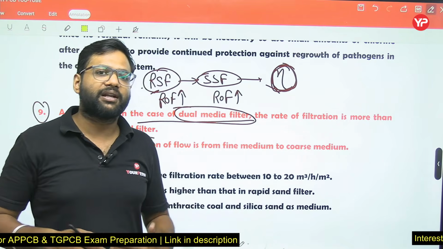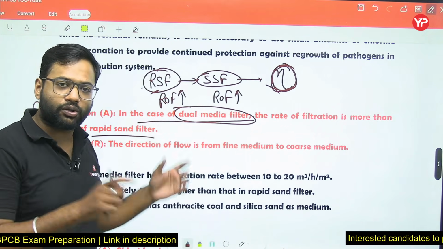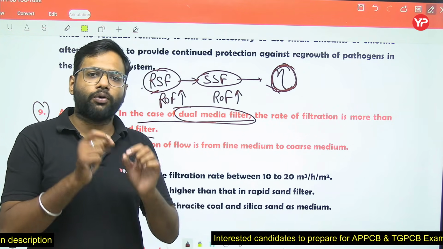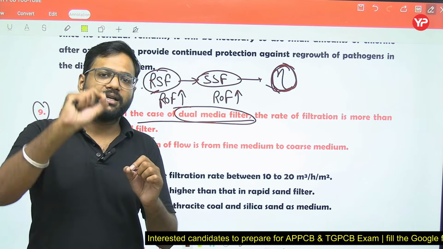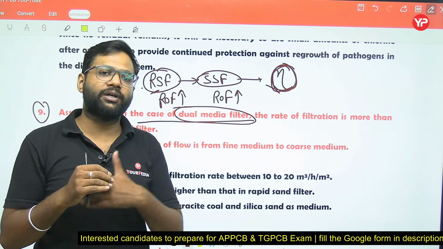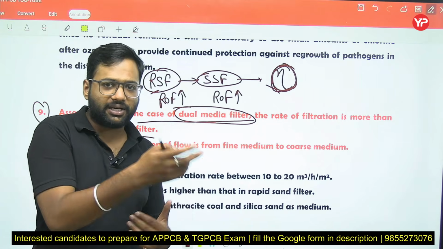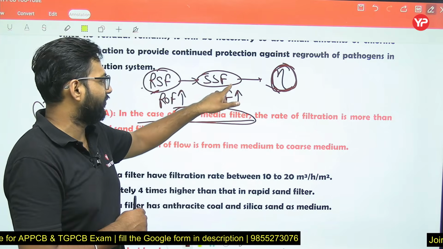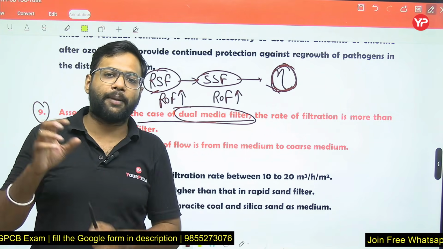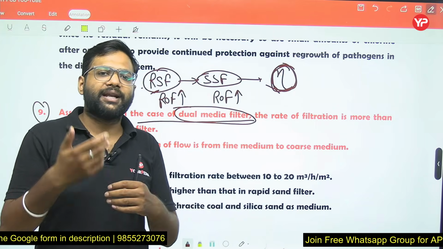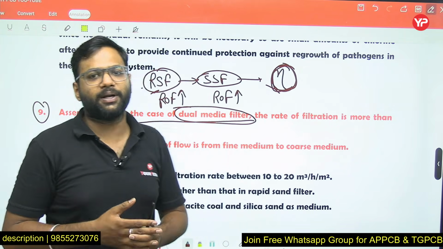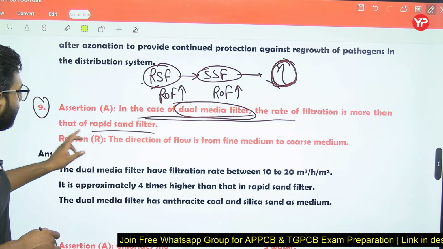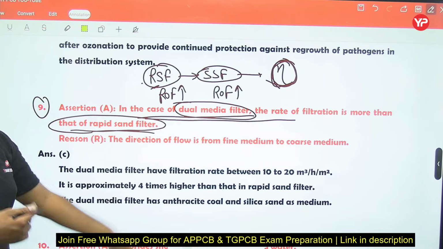Sometimes the question asks, what is the roughening filter? This rapid sand filter is named the roughening filter. Why are we using this dual media filter? To increase the rate of filtration. But if we increase the rate of filtration, efficiency will be reduced. So without compromising the efficiency, we use a rapid sand filter before the slow sand filter. We get the same efficiency, but individually we have increased their rate of filtration. So in the case of dual media filter, the rate of filtration is more than that of rapid sand filter. Yes, the rate of filtration is more.